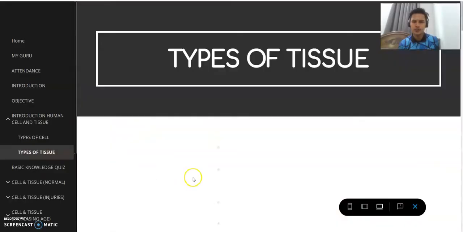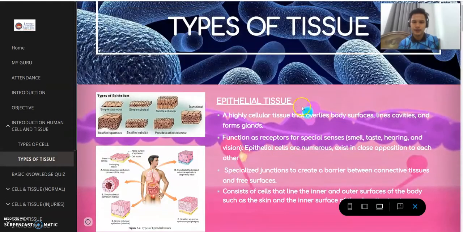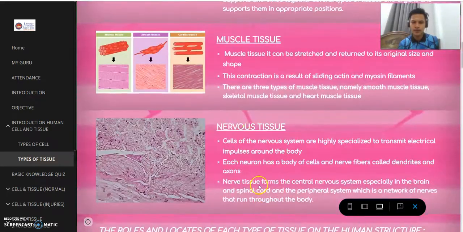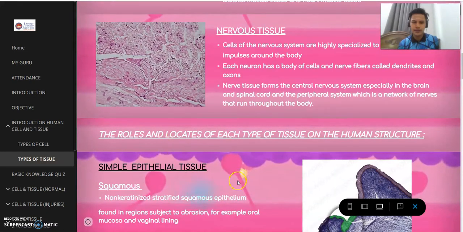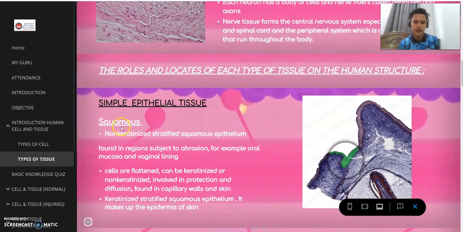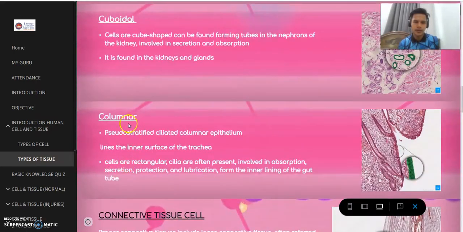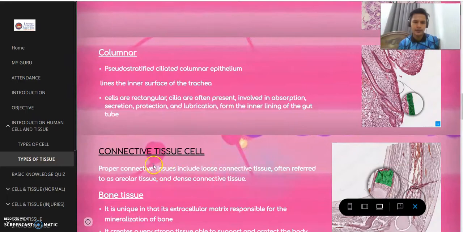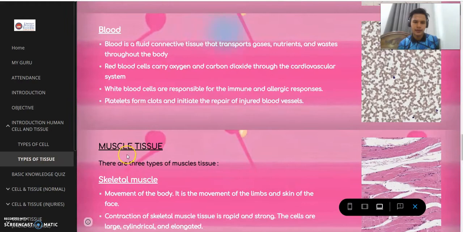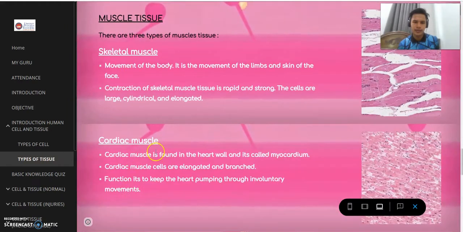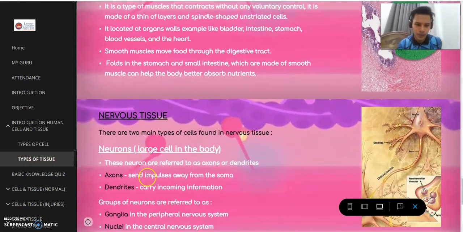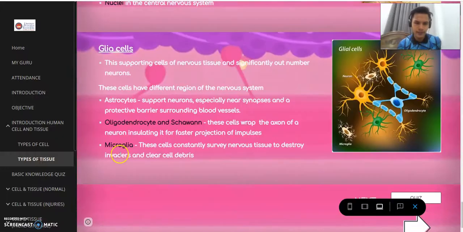We go into types of tissue. Here, as you can see, we have epithelial tissue, connective tissue, muscle tissue, and nervous tissue. And then at the bottom we have the role and location of these types of tissue: squamous, cuboidal, columnar; in connective tissue we have bone tissue, adipose cell, blood; in muscle tissue we have skeletal muscle, cardiac muscle, and smooth muscle; and in nervous tissue we have neurons and glial cells.